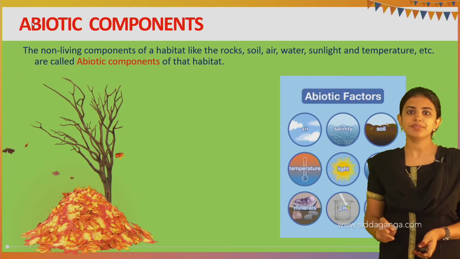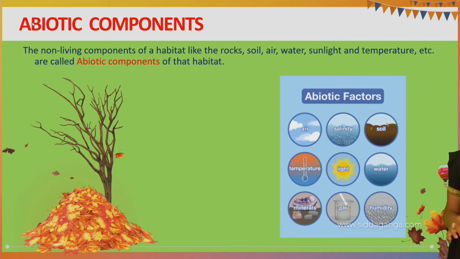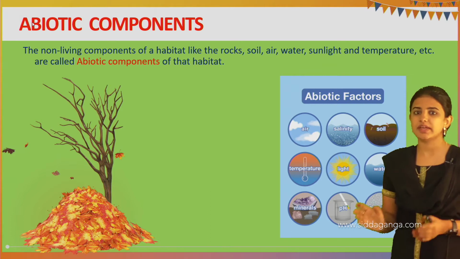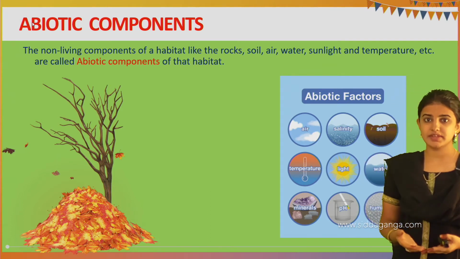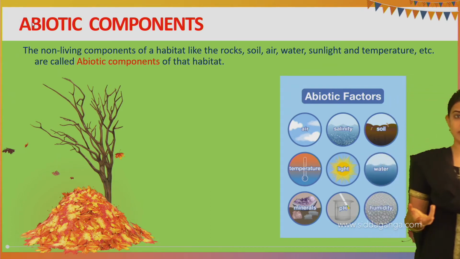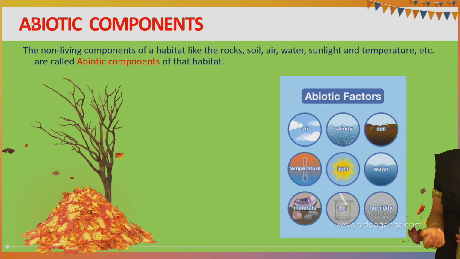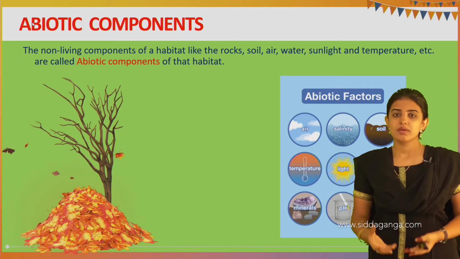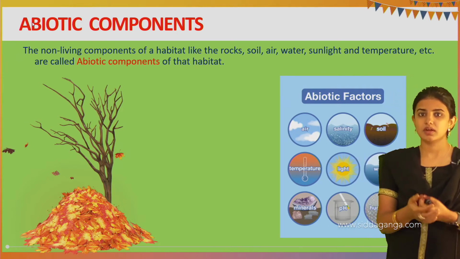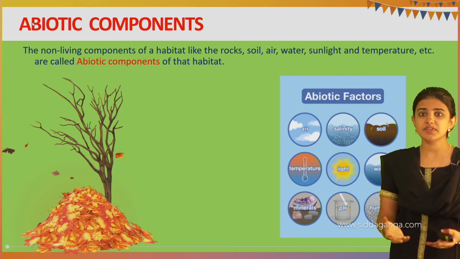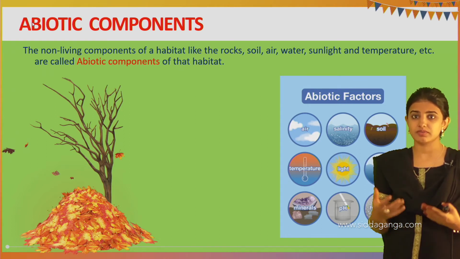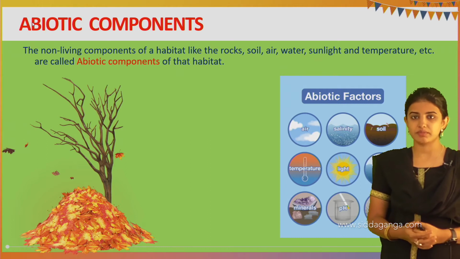Next we shall move on to the abiotic factors or components. All the non-living things or non-living components of the habitat, like rock, soil, light, may be categorized into abiotic components. And air is one of the most important materials found in nature. Even though these are non-living, they play a vital role in the environment.